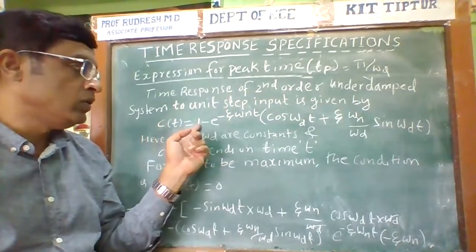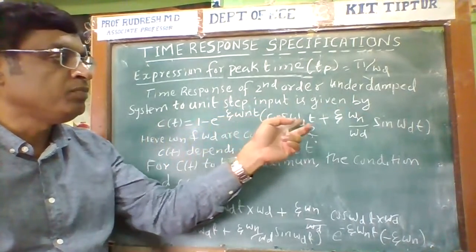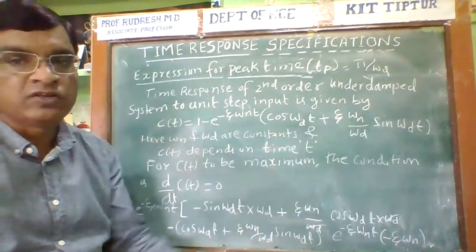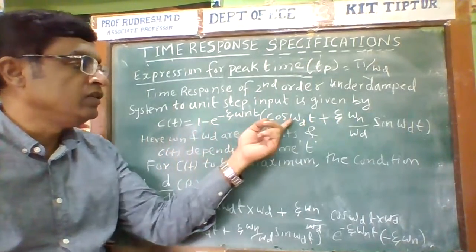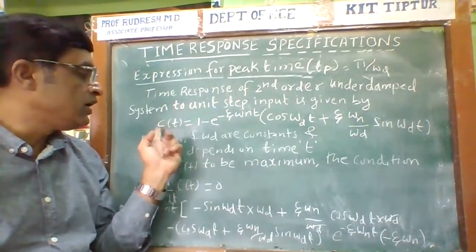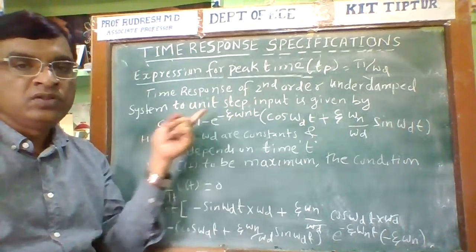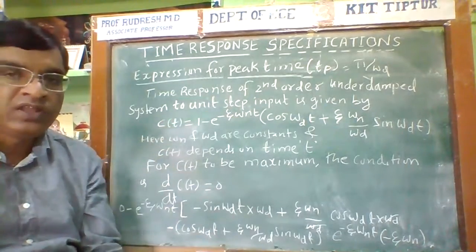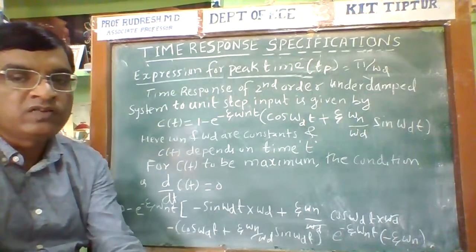So C of t is equal to 1 minus e power minus zeta omega n into t, cos of omega d t plus, this is the expression. Here omega n and omega d are constants. The output C of t, the time response, depends upon t only. Therefore, for C of t to be maximum, what is the condition?